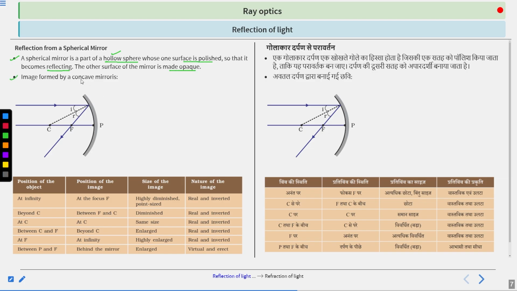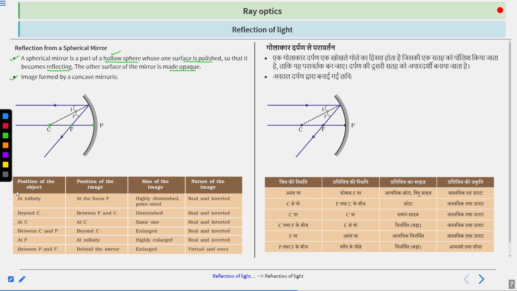Image formed by concave mirrors. This is the concave mirror, and this is the center, and this is the pole. A ray of light comes from infinity and is incident on a concave mirror. After that, it passes through the focus. This is the focus point, this is the angle of incidence, and this is the angle of reflection. From this diagram we can see various cases.